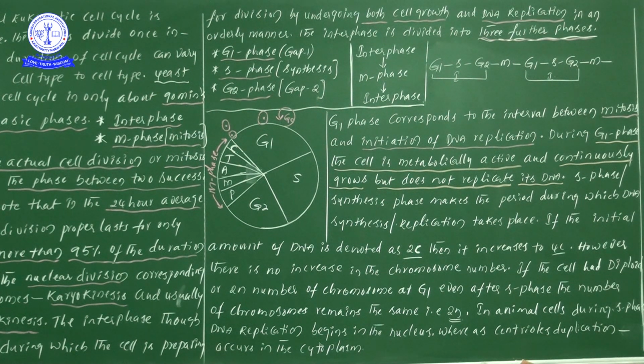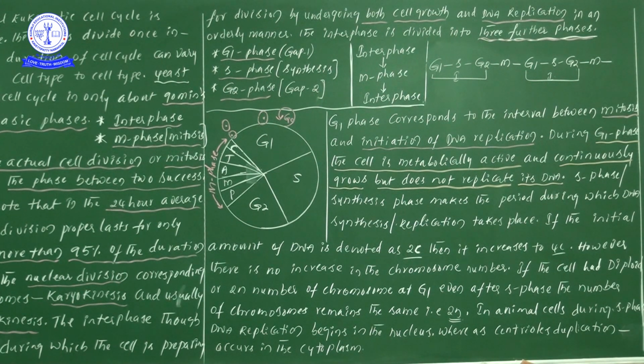Next, if the cell has a diploid or 2n number of chromosomes at G1, then in S and after that in G2, the chromosome number will also be 2n only.